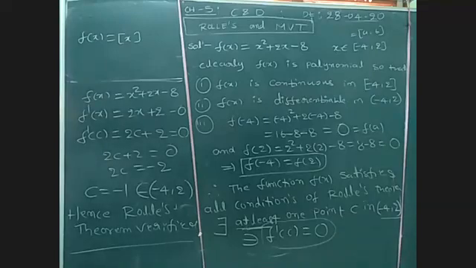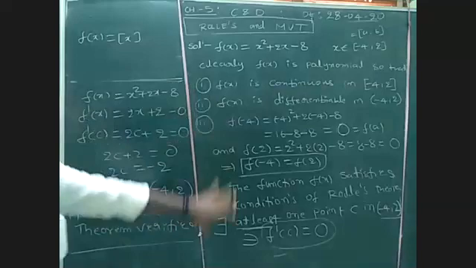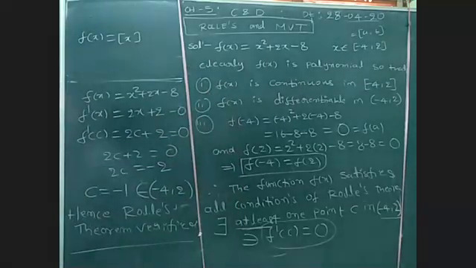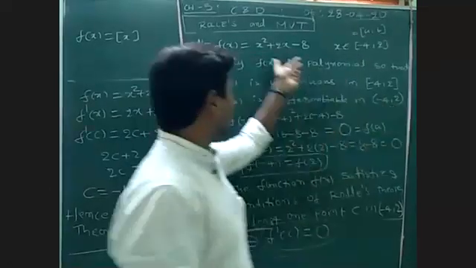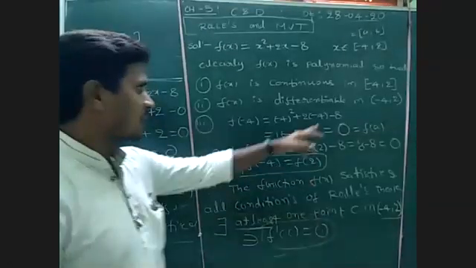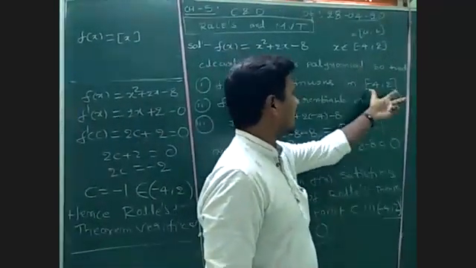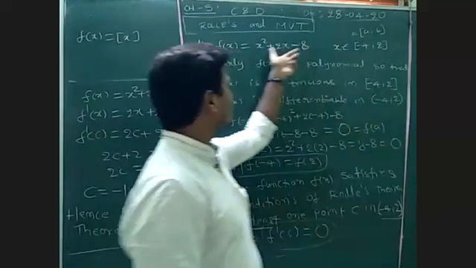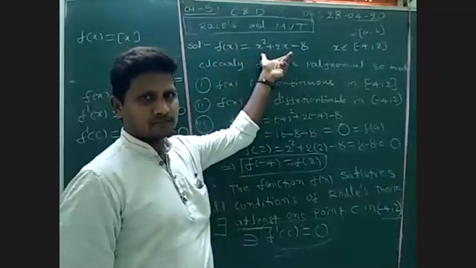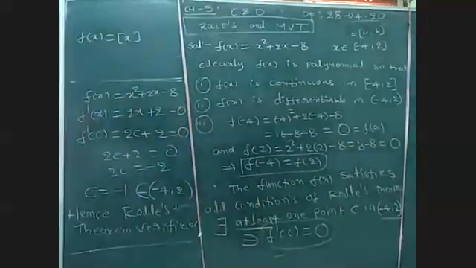Understood one question itself? How to write the steps? All the remaining ones will follow the same steps. Continuity means that in the given domain, in the given interval, if you substitute any value, the function should have a finite value. Minus 4 to 2 is given; you can substitute any value from -4 to 2, and the value we get will always be finite.